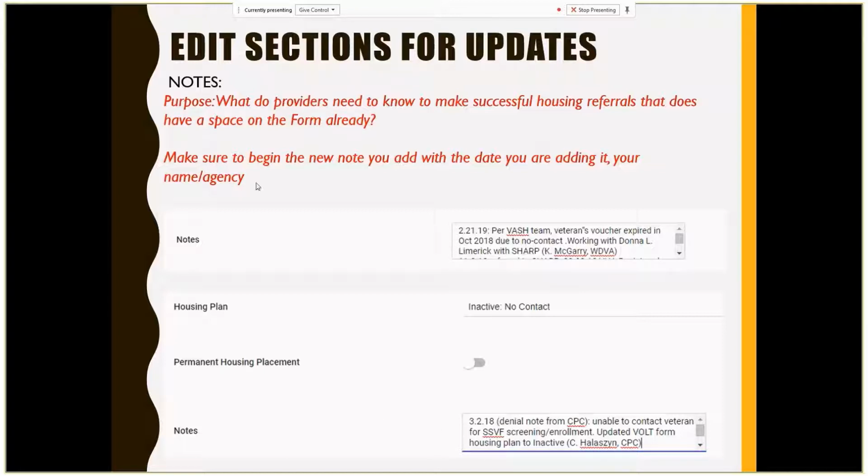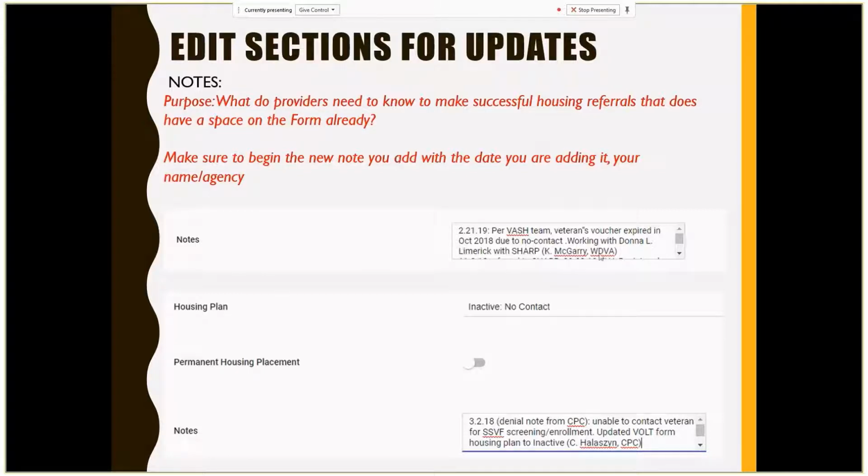So the way we want to ensure that we are knowing who's adding notes in, because we are all using this section, please date your notes with the appropriate date that you are making the note outside of case conferencing or during case conferencing, and what the note is about, your initials, or at least your first initial last name, and the organization you're with. This is to ensure if people are making any notes between or updating any notes between case conferencing, if there's any questions from the case conferencing group on what that note means or how we can follow up with it, that everyone knows who to contact or ask more information about.